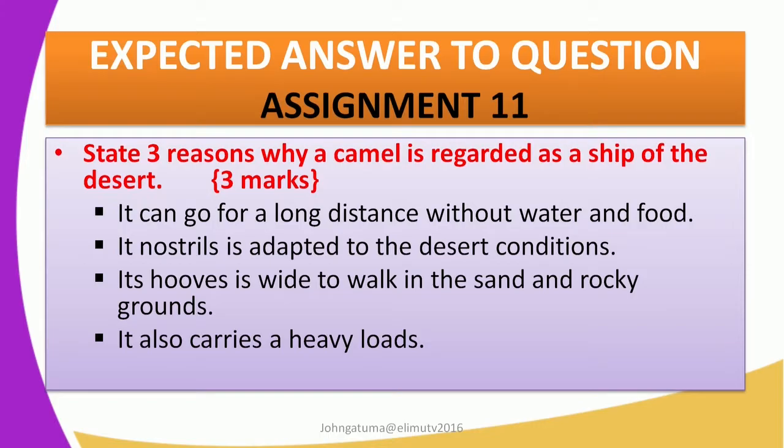One, it can go for a long distance without water and food. Remember the Bactrian and the dromedary. For example, the Bactrian has 2 humps. These 2 humps can store excess water and food, and therefore it can survive in the desert for a long distance without food.